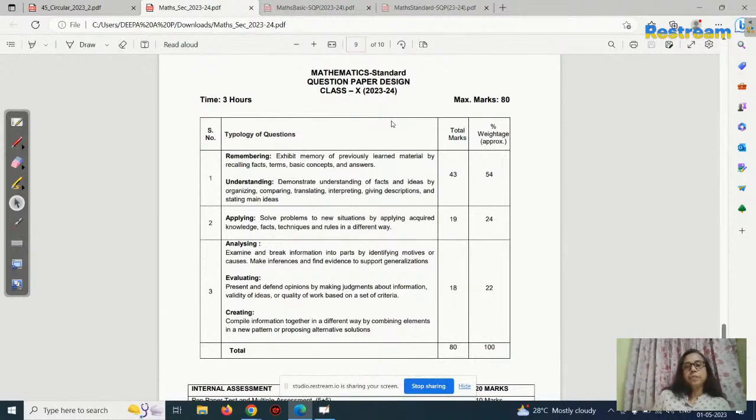If you are very poor in maths and you think that you cannot score good marks in maths, that's why the board has created two types of patterns. Either child can go to standard or basic.